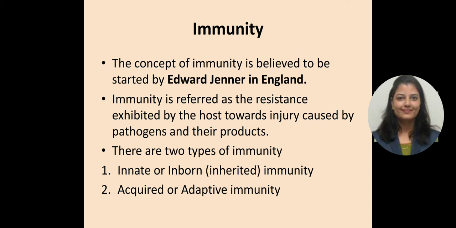Now next is immunity. The concept of immunity is believed to have been started by Edward Jenner in England. Immunity is referred to as a resistance exhibited by the host toward the injury caused by pathogens and their products. So there are two different kinds of immunity. One is innate, also known as inborn or inherited immunity, which is there since childbirth. And acquired is also known as adaptive immunity, which is acquired later in life.